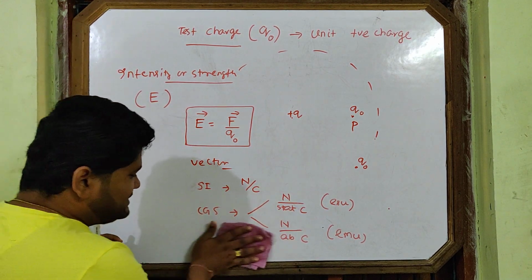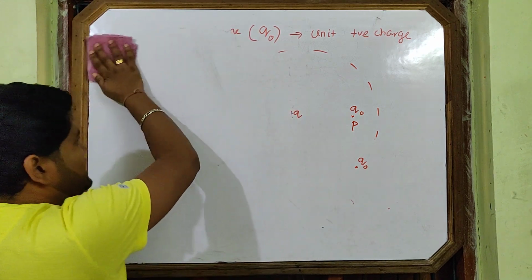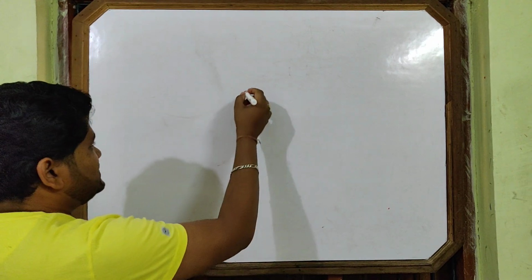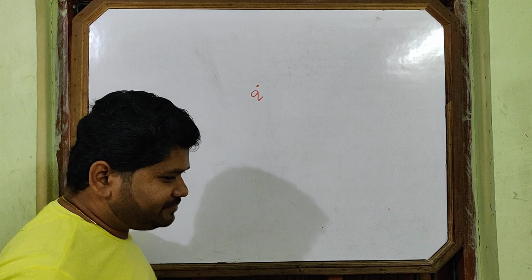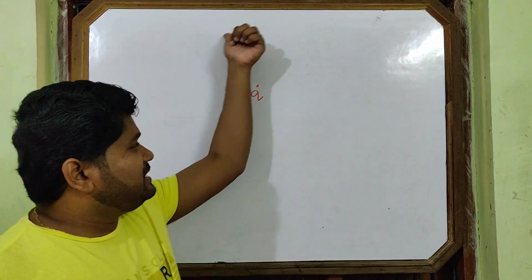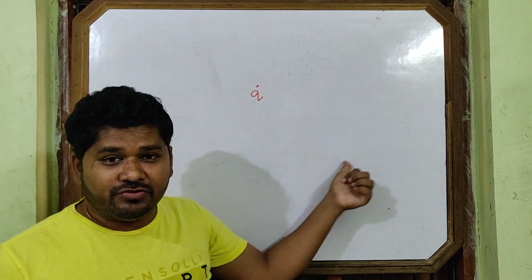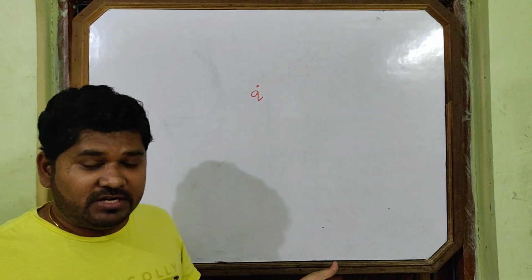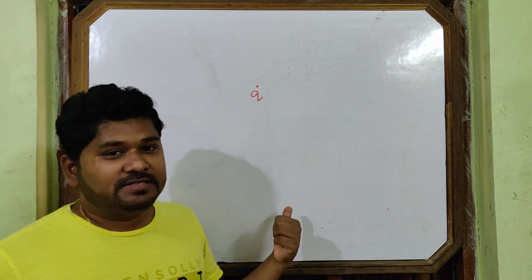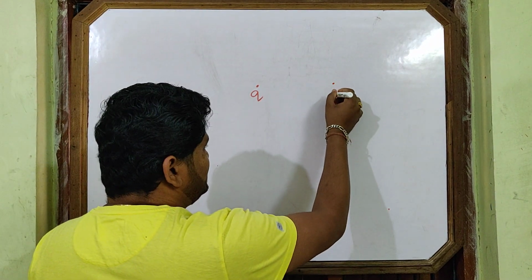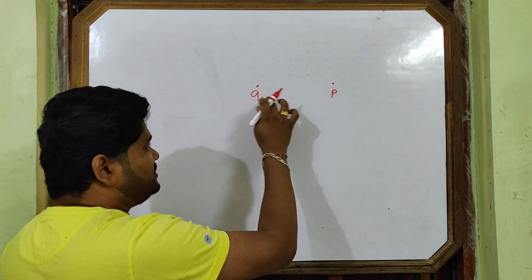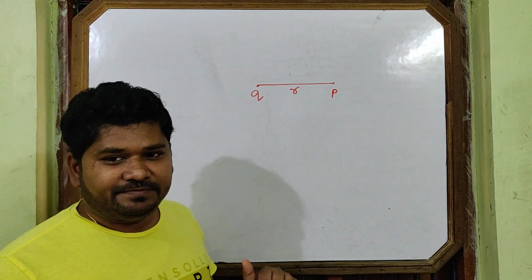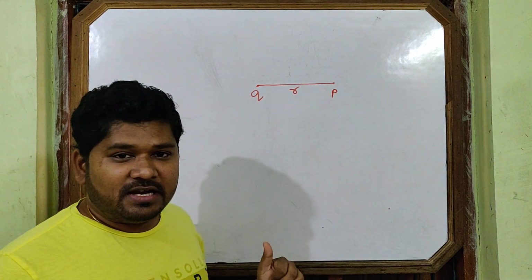Now we go to the intensity of a point charge. As we are discussing only point charges now, we will discuss the intensity of a point charge. This is the point charge. It has its field around it, and we are curious to know at which point the field is strong and at which point the field is weak. To know that, we have to study electric field intensity. I want to find out the electric field intensity at this point. P is a point, Q is the source charge, and point P is at a distance r.